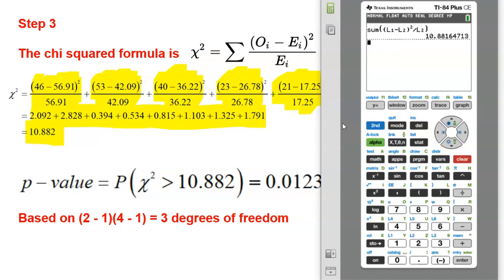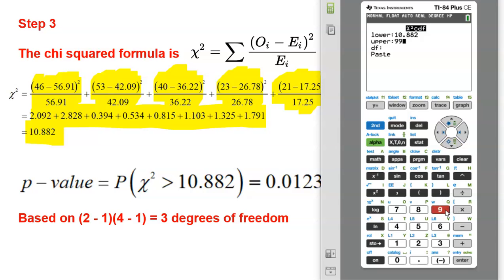It's number 8 on, again, second vars. Scroll down to number 8, chi-squared CDF. Remember, chi-squared curves, hopefully you're properly taught this, are all skewed to the right, so we can only ever look to the right. Squares are always positive, so we can never be negative. So we're going to start at our chi-squared value of 10.882, and we want to basically go to infinity.